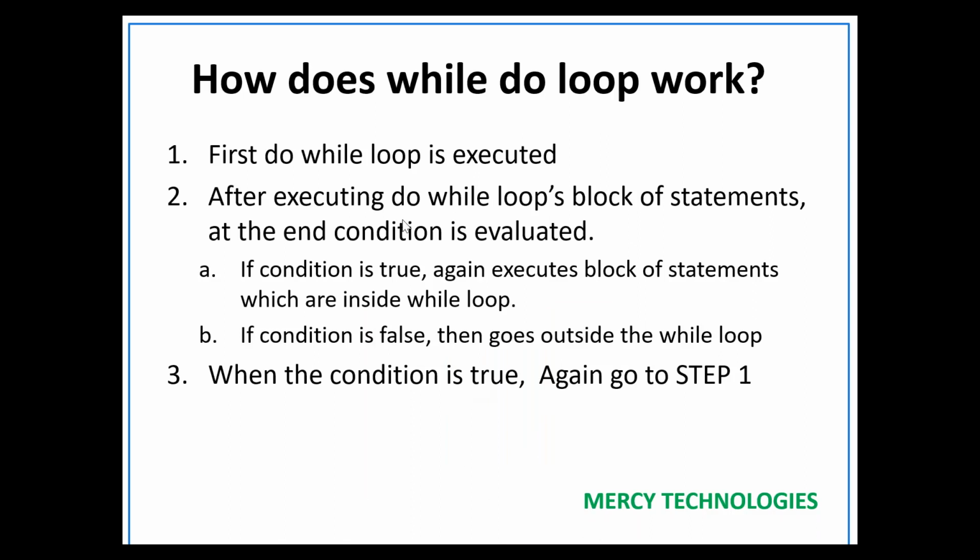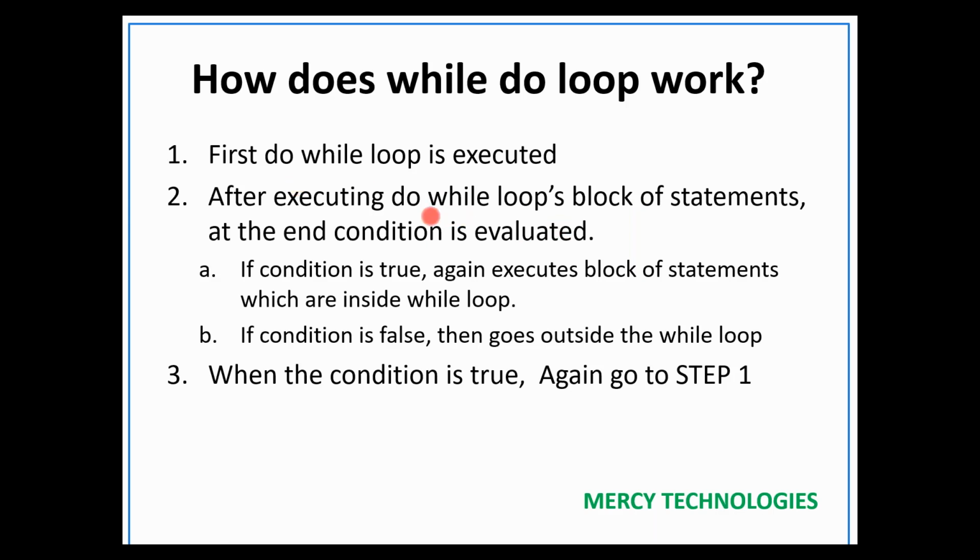Same here we are doing. First, we are executing the loop. The do while loop body is executed first. After executing it, at the end the condition is tested.